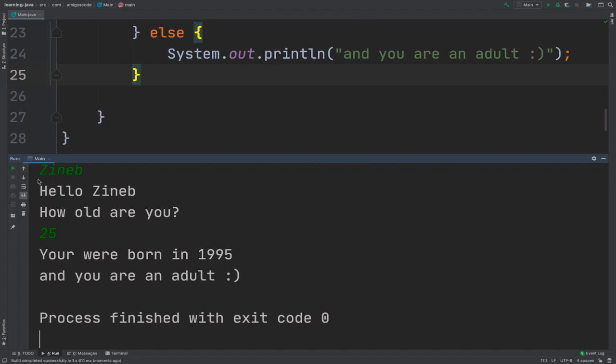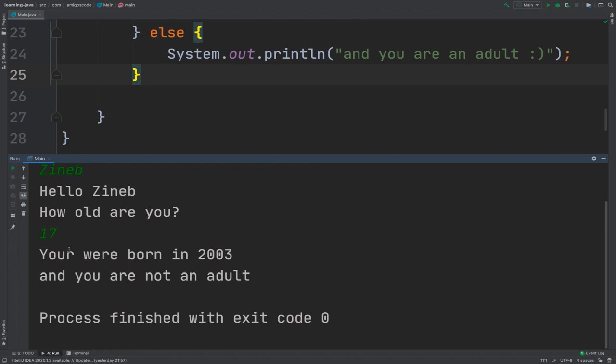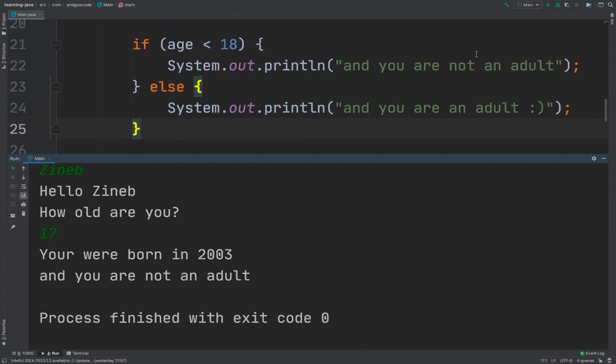If I run the program again, and then Zineb, how old are you? 25. Or actually, now let's say 17. There we go. You were born in 2003 and you are not an adult. Maybe we could put a sad face here, right?